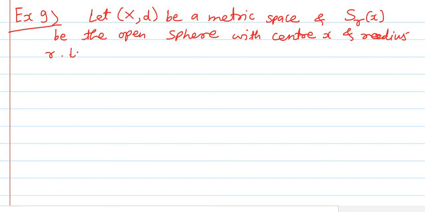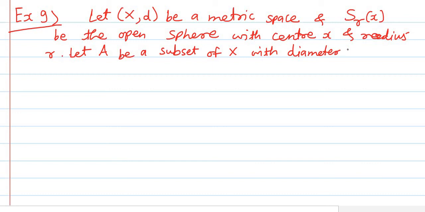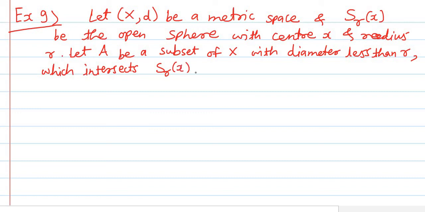Let capital A be a subset of X with diameter less than r, which intersects the open sphere S_r(x).